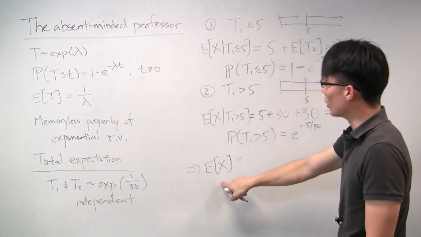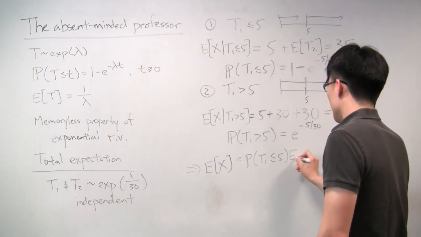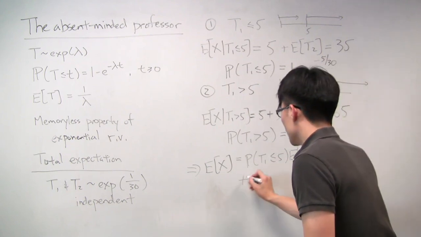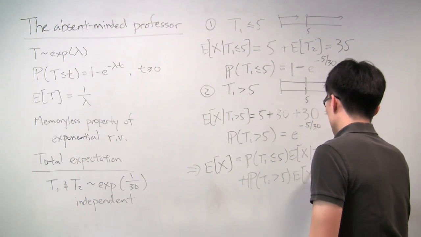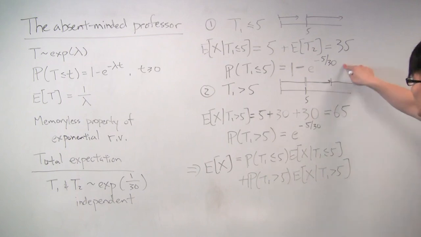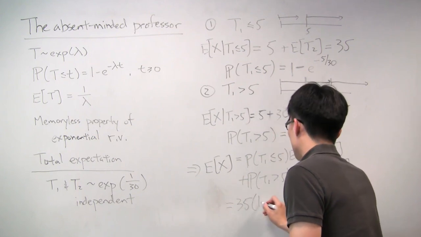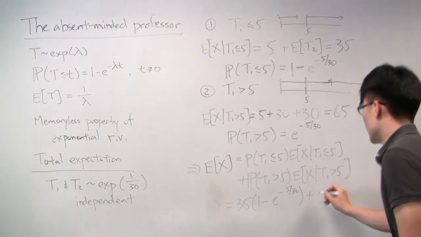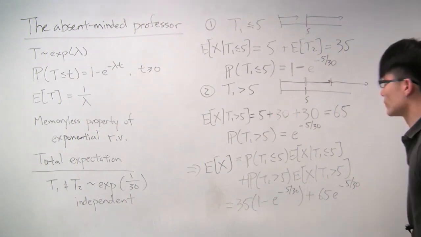So expectation of X overall is the probability that T1 is less than or equal to 5 times the expectation of X given that T1 is less than or equal to 5, plus the probability that T1 is greater than 5 times the expectation of X given that T1 is greater than 5. And we have all four of these pieces here, right? So it's 35 times 1 minus e to the minus 5 over 30 plus 65 times e to the minus 5 over 30.